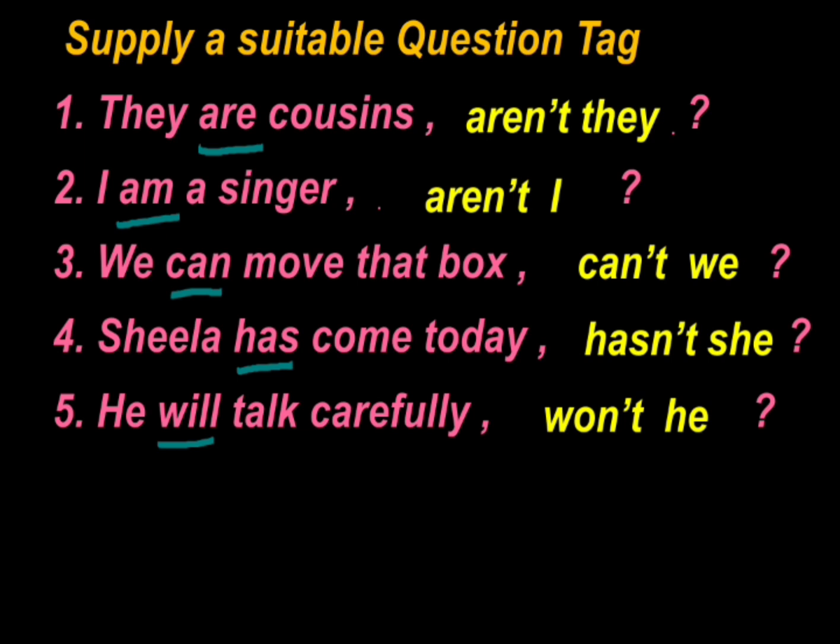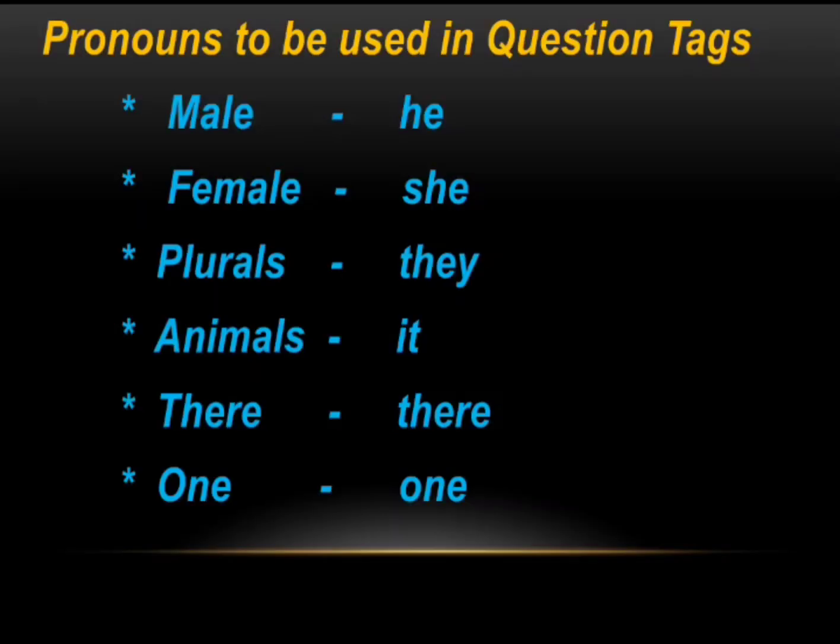Now, let's get into the next topic. The pronouns to be used in question tags. If the subject in the statement is a male, we use he. If the subject is a female, we use she. If the subject is a plural form, we use they. If the subject is an animal or a bird or thing, then we use it. If the subject is there, we use there.